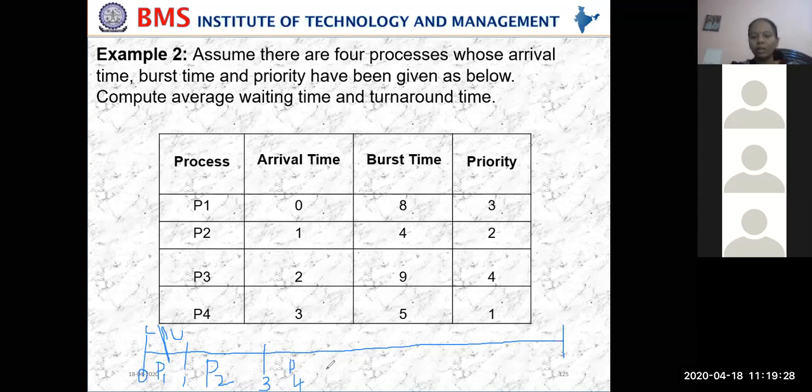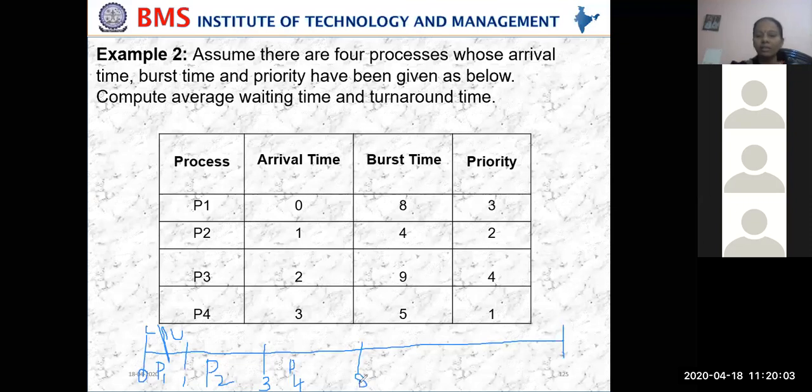How much time is P4 taking? 5 milliseconds. That's the burst time, meaning how much time is required to complete its work. So now P4 will complete because it is having high priority. 3 plus 5 is how much? 8. So till 8, the CPU will be given to P4.